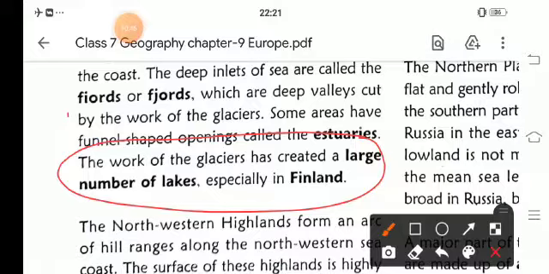So the northwestern highland rises steeply, with deep inlets of the sea known as fjords, caused by deep valleys cut by glaciers. They are also known as estuaries. They have a large number of lakes also, especially in Finland.